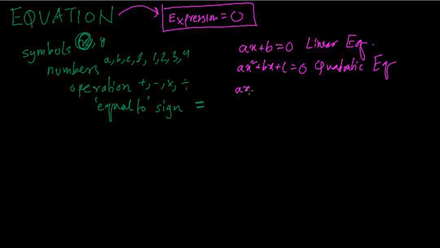When you have a cubic polynomial expression, it becomes a cubic equation. So this is our polynomial equation. These are the most common equations that will be given in the exam.